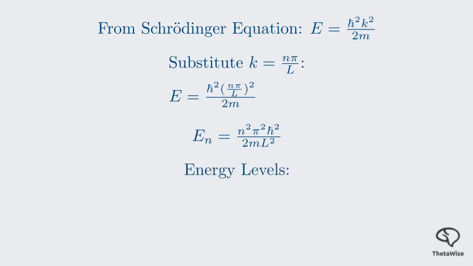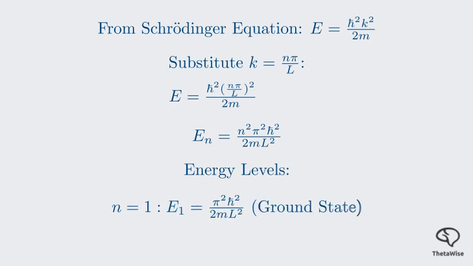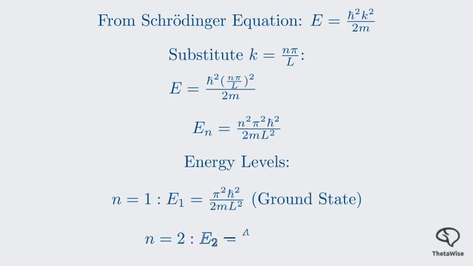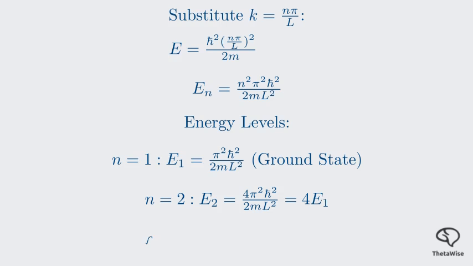Let's look at the first few energy levels. For n equals 1, we have the ground state energy, E1. For n equals 2, we have the first excited state, E2, which is 4 times E1. For n equals 3, we have the second excited state, E3, which is 9 times E1. The energy levels are not evenly spaced. They get further apart as n increases. This quantization of energy is a direct consequence of the wave nature of the particle and the boundary conditions imposed by the box. It's a fundamental prediction of quantum mechanics.